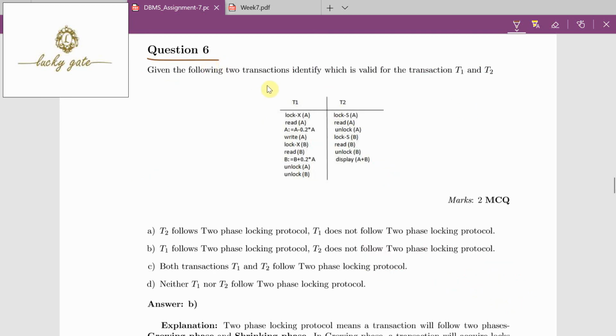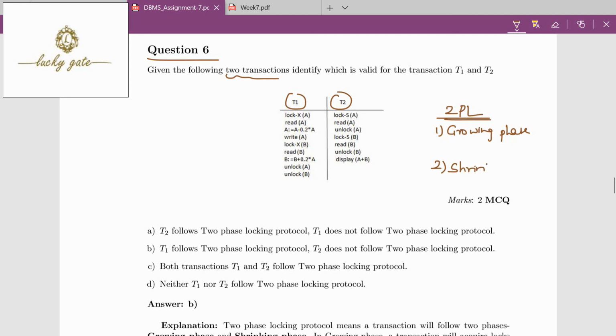Question number 6. Given the following two transactions, identify which is valid for transactions T1, T2. These are the operations given, T1, T2. Option A given, T2 follows two-phase locking protocol; T1 does not follow two-phase locking protocol. The question is about 2PL, we call it the two-phase locking protocol. A transaction that follows 2PL always performs locks and unlocks in two phases. We call the first one the growing phase, and the second one the shrinking phase.